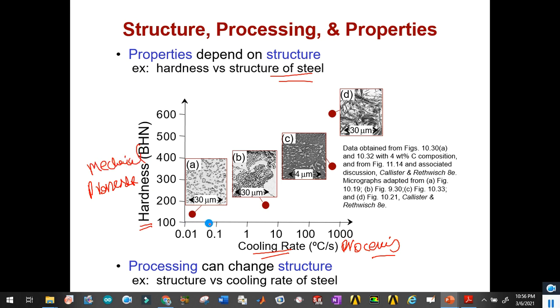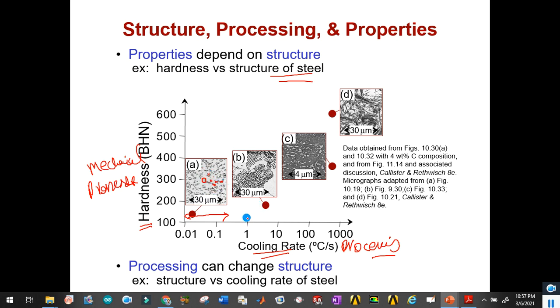So when we cool the steel structure in this zone, from 0.01 up to 0.01 degrees C per second, the grain size will be about 30 micrometers, and we will see that these are very fine grains.